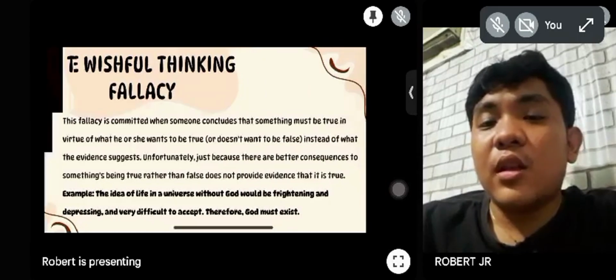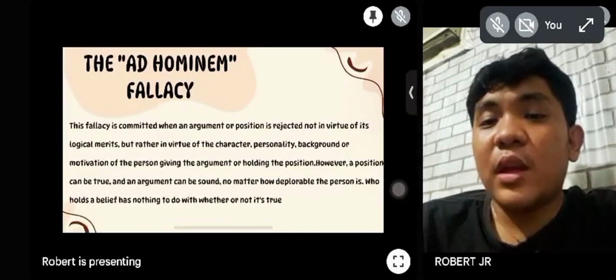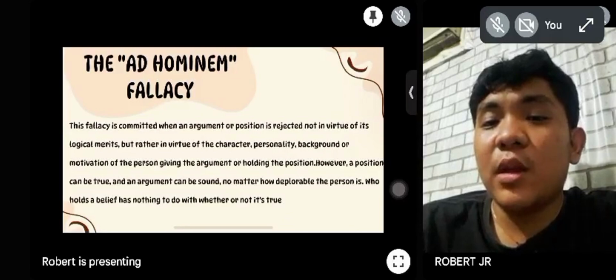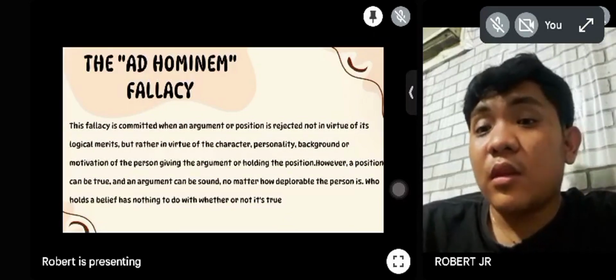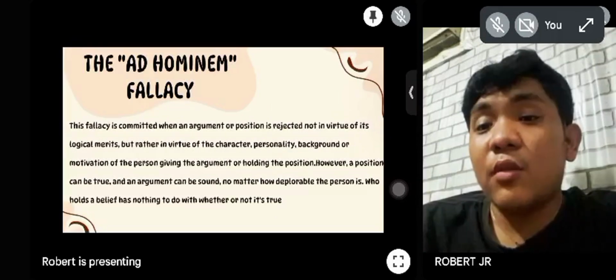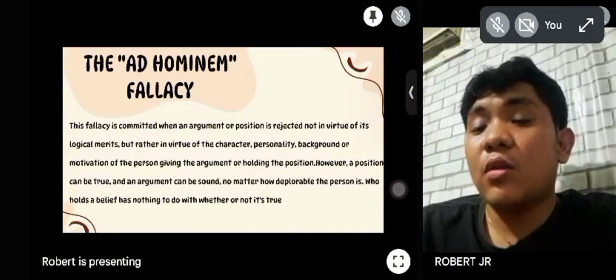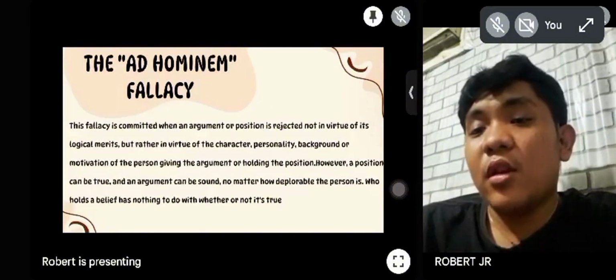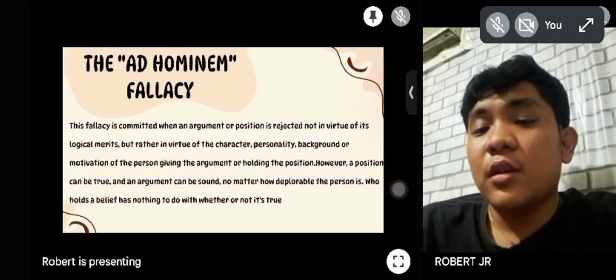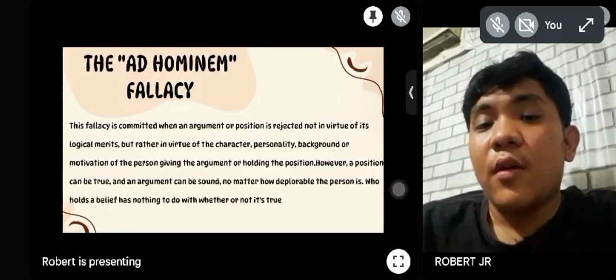And lastly, the ad hominem fallacy. The ad hominem is a fallacy where someone attacks the person making the argument instead of dealing with the argument itself. Instead of responding to the actual ideas or evidence, they go after the person's character, background, or motives. For example,